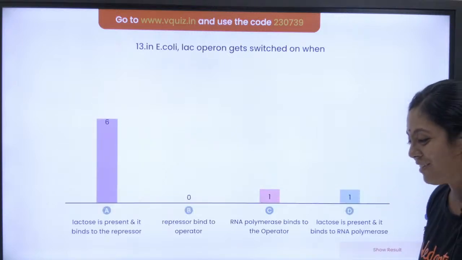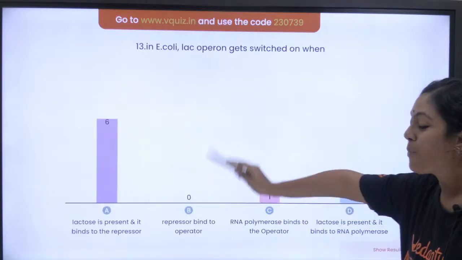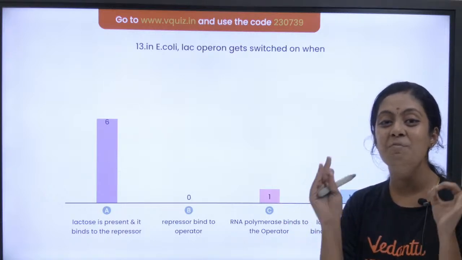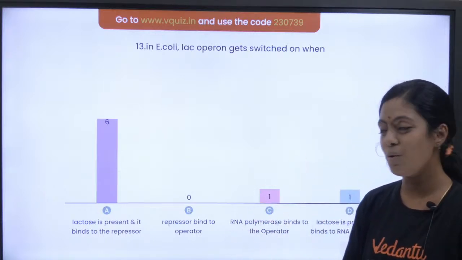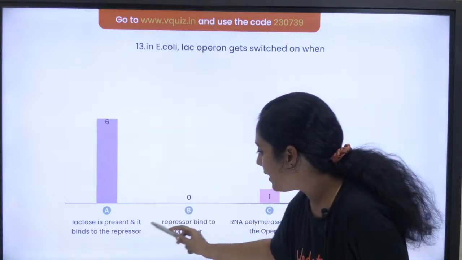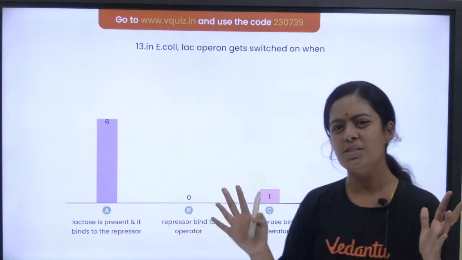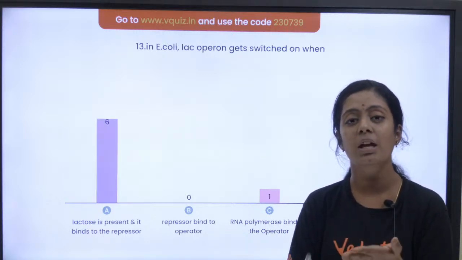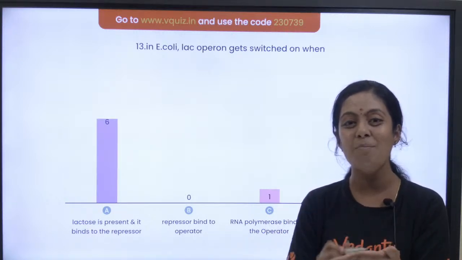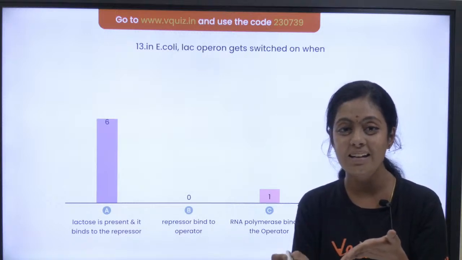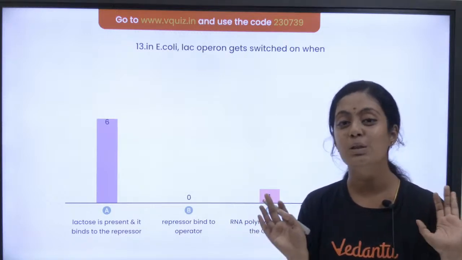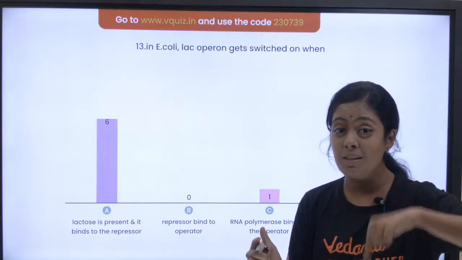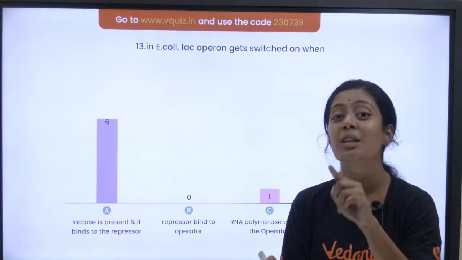Okay, fine, no problem. Answer is option A. That is why we need to answer very patiently. You need to have that patience with you when you're answering questions. Lactose is present and it binds to the repressor. Many of you make this mistake. Even I have done this; I am not an exception. When we see a question on a topic we have studied well, we stick to an answer without checking correct and incorrect. So you have to be very careful. When you know the topic well, you should read the question even more carefully.